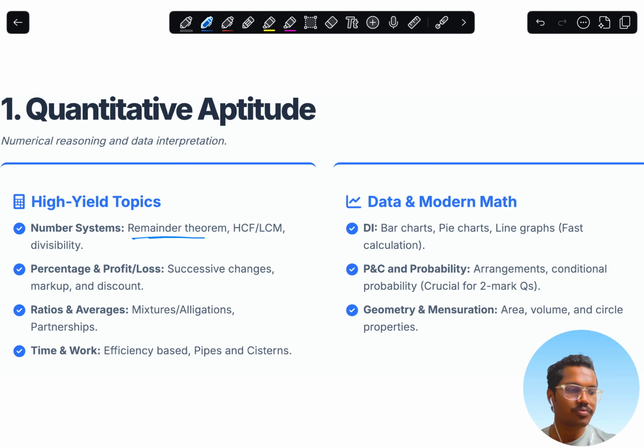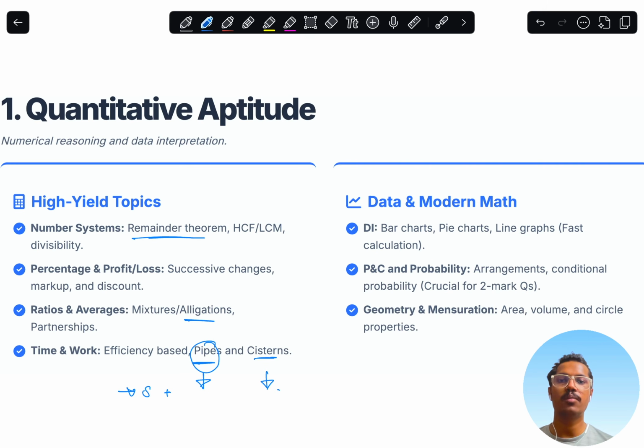percentage, profit and loss questions, and these alligation mixtures, like one solution has this much liquid and the other solution has some amount of liquid. How will we get the same liquid with the same proportions? These kinds of questions, efficiency, and pipes and cisterns kind of questions have been asked a very good amount of times. When I gave GATE twice, in my third year and my fourth year, I have seen the pipes and cisterns questions a hell of a lot of times in my mocks, even in my GATE exam as well. So you should